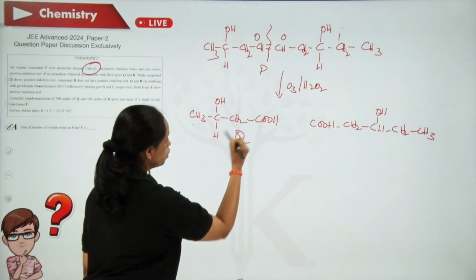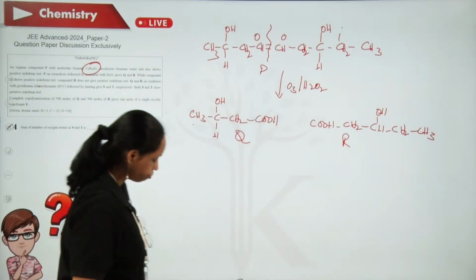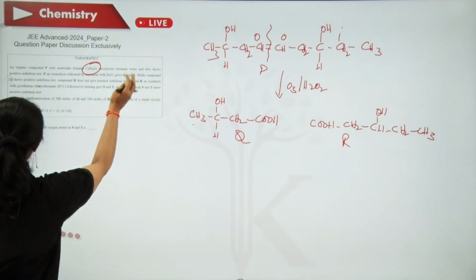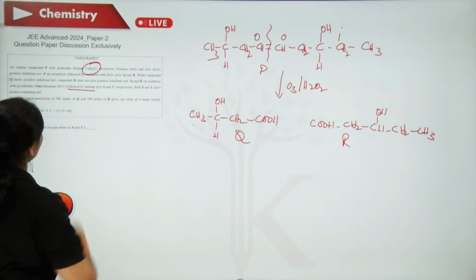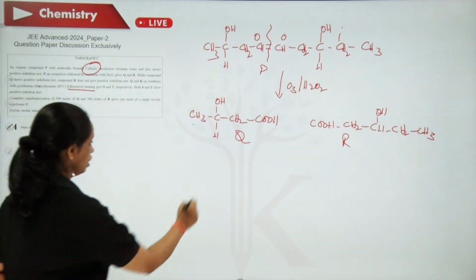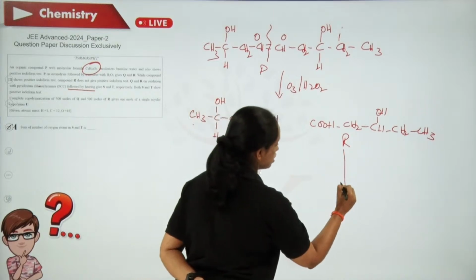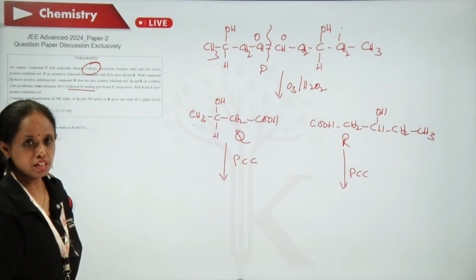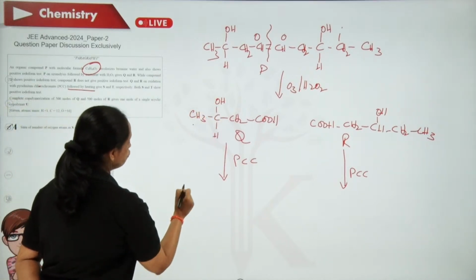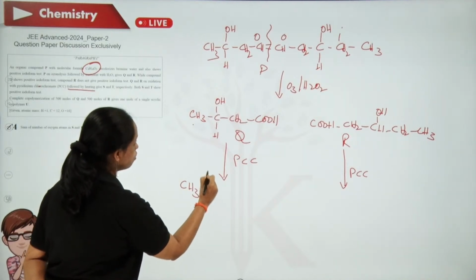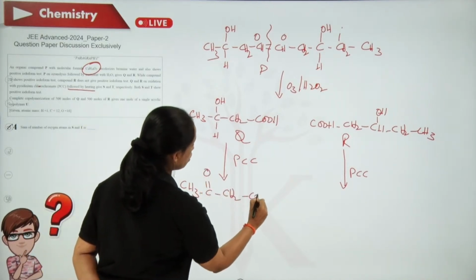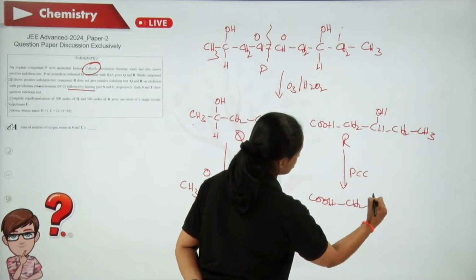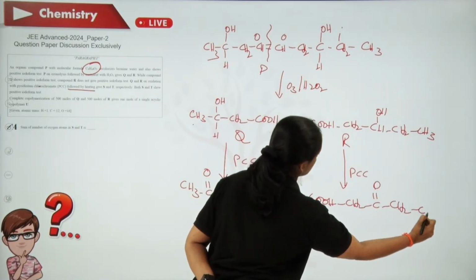So I am fixing this as Q and this as R. Now, Q and R on oxidation with PCC followed by heating gave S and T. So here it is treated with PCC as well, this is treated with PCC. PCC is a partial oxidizing agent. So first I will be getting CH3C double bond O, CH2COOH, here COOH, CH2, C double bond O, CH2, CH3.